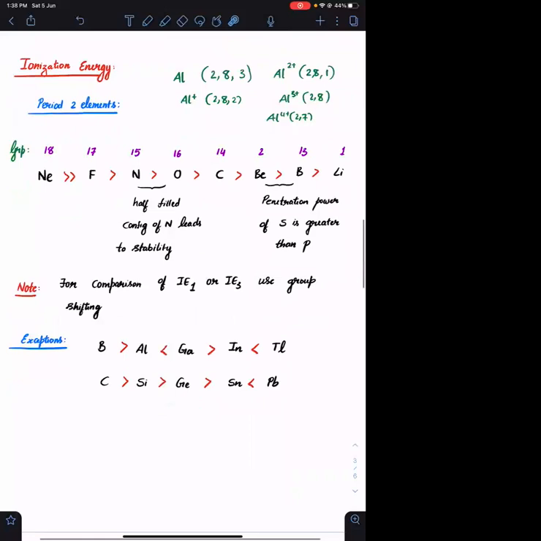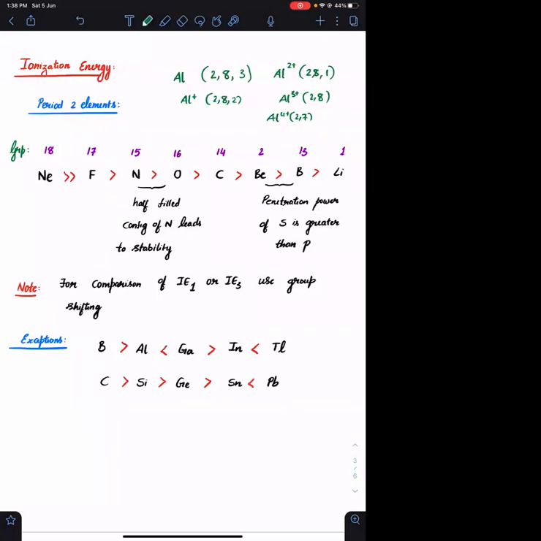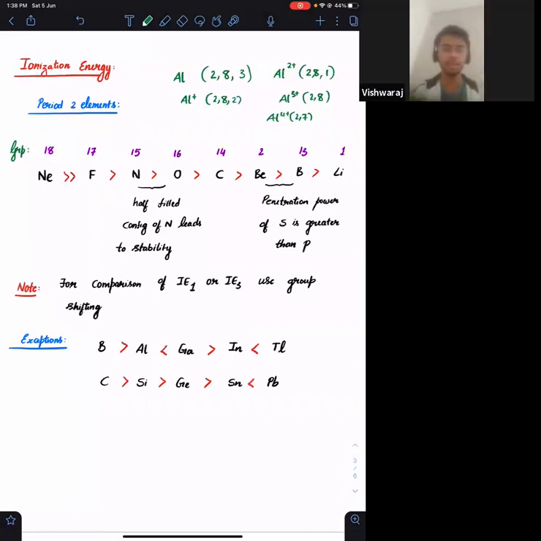The next is to identify the trend of ionization energy in a period. The trend of ionization energy in a group is easy, because down the group, what will happen to the size? It increases. Down the group, if the size increases, the influence of the nucleus on the outermost electron decreases. If it decreases, what will happen to the ionization energy? It will also decrease.